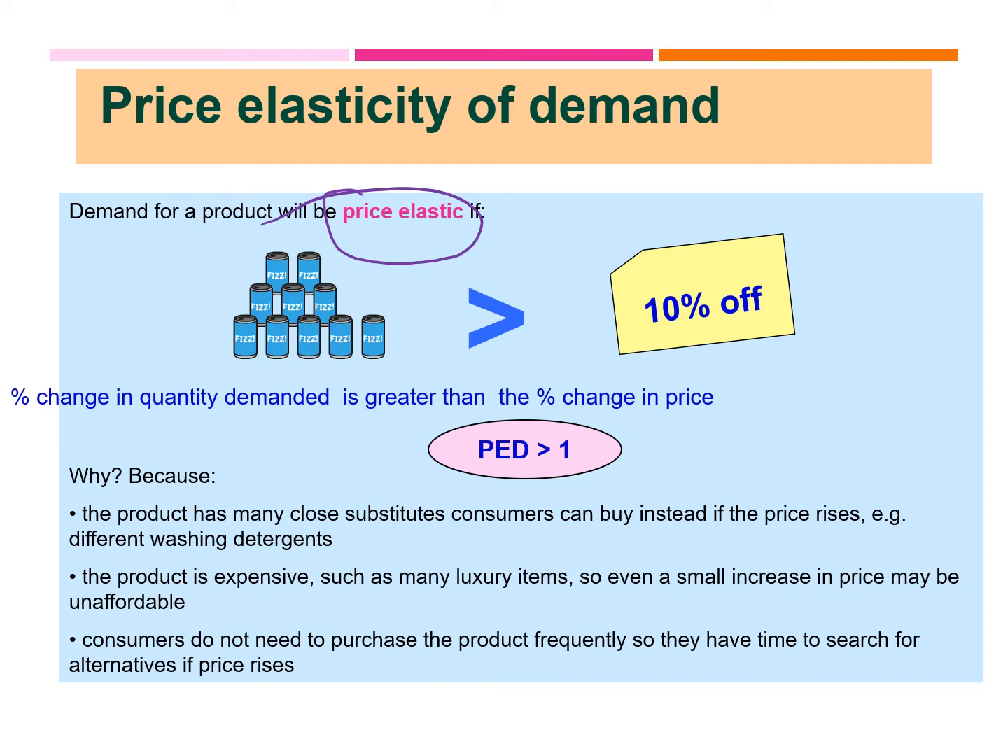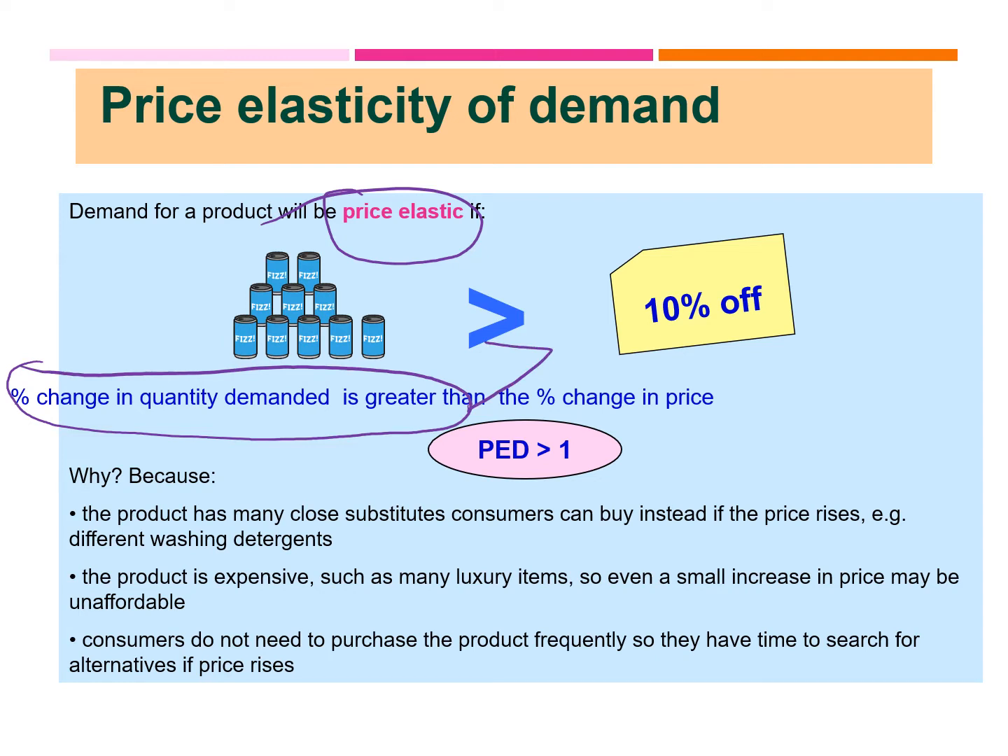So for example, if I am talking about different washing detergents, if Pril increased the price, you would find out that consumers would stop buying Pril. They would decrease their consumption in Pril and buy instead the Fairy washing detergent. Another reason could be if a product is very expensive, such as many luxury items, so even a small increase in price may be unaffordable. Therefore, I would say that the percentage change in quantity demanded would be greater than that of the percentage change